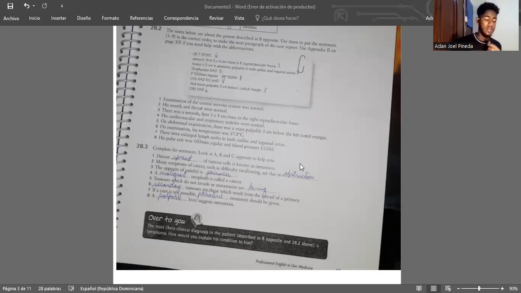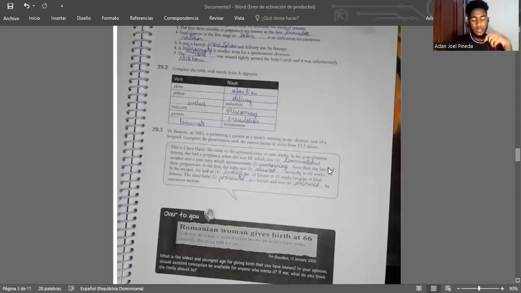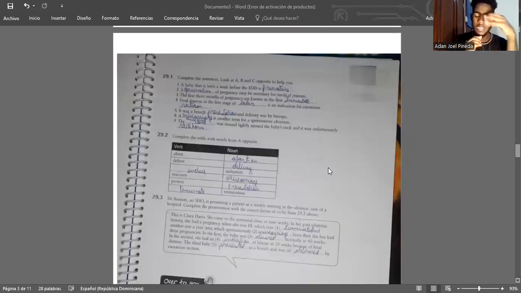Chapter 29. Pregnancy and childbirth. 29.1. Complete the sentences. Look at A, B, C, and D opposite to help you. 1. A baby born a week before the EDD is premature. 2. Termination of pregnancy may be necessary for medical reasons. 3. The first 3 months of pregnancy are known as the first trimester.